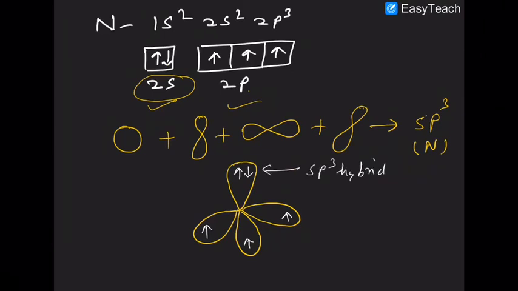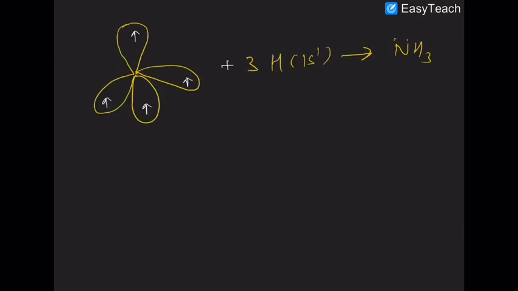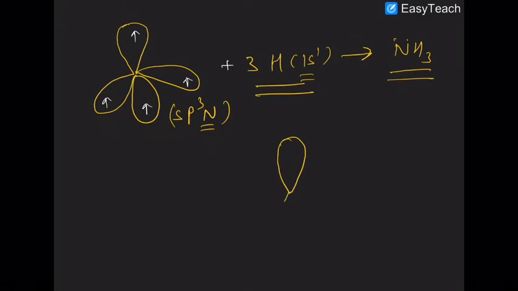So this is an sp3 hybrid lobe containing a lone pair, remember that. Are you getting that in your mind now? So now you have an sp3 nitrogen atom. It will overlap with 3 hydrogen atoms having s orbital electrons to give you ammonia.